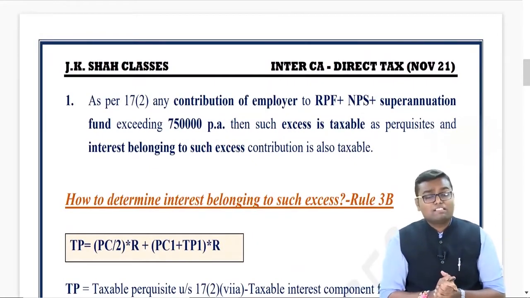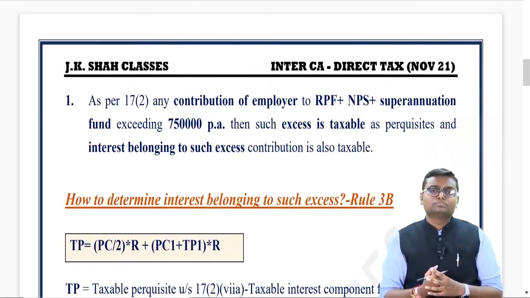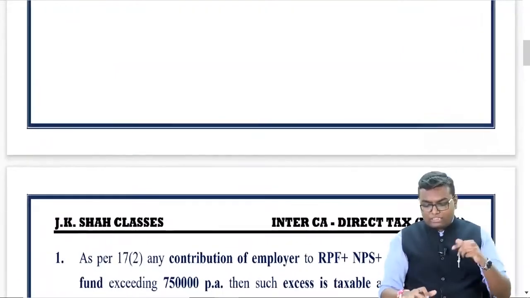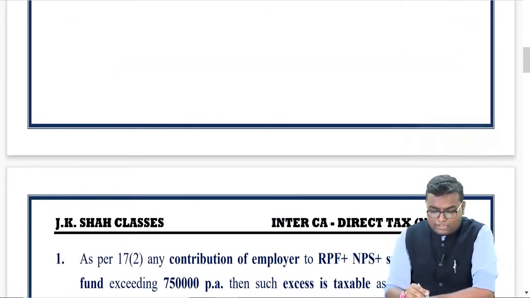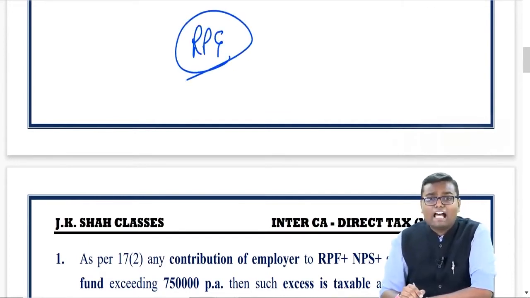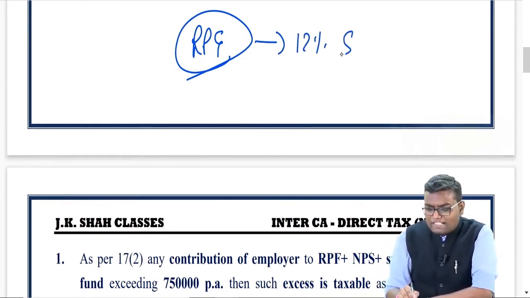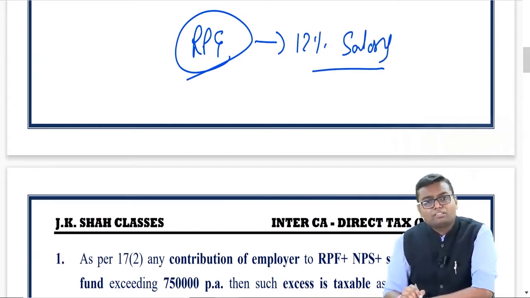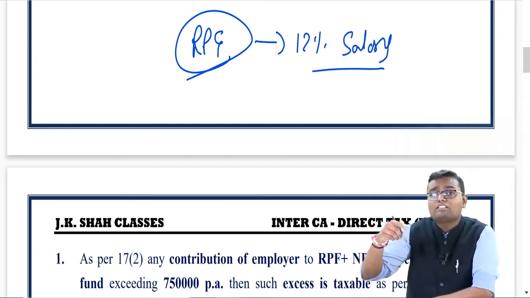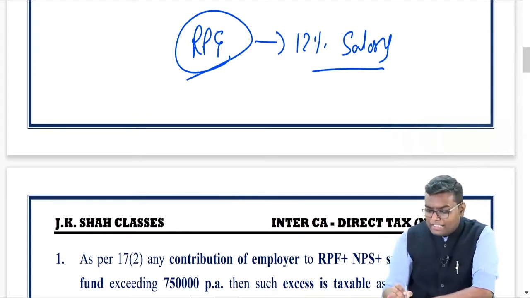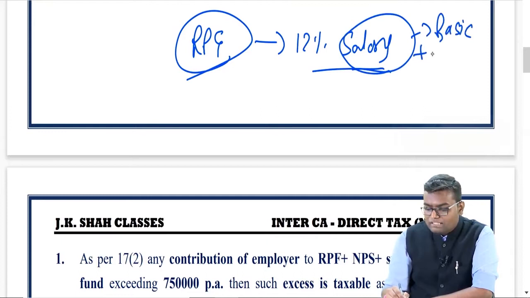There was a point you must have studied in the lectures. Let me go to the history before that. Whenever an employer is contributing in a recognized provident fund, that we can call RPF, you know that up to 12% of the salary of the employee, that amount will be exempt. So what is the exemption given? Up to 12% of the salary. And here, what is the meaning of the word salary? It is basic plus DA, to the extent forming part of retirement benefit, plus commission as a percentage of turnover.